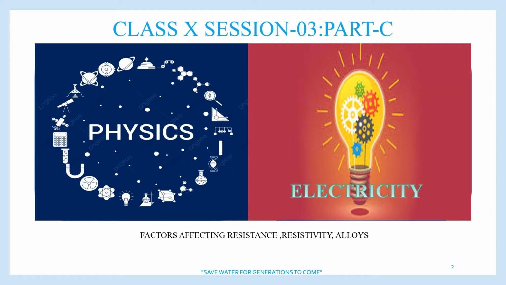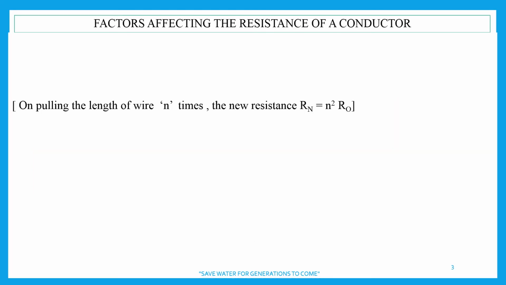To start our session, what are the factors which affect the resistance of a conductor? And when the resistance of a conductor is affected, how is the electric current passing through the conductor changed, keeping the potential difference the same? Right. Now, there is one conductor of length L. This is a conductor of length L, and it has some resistance.